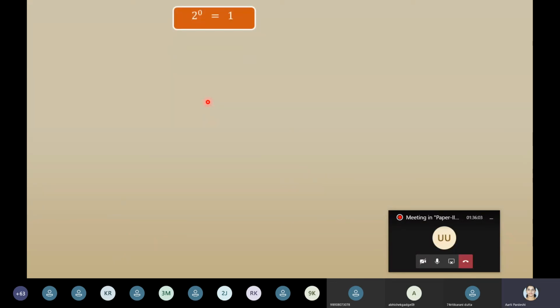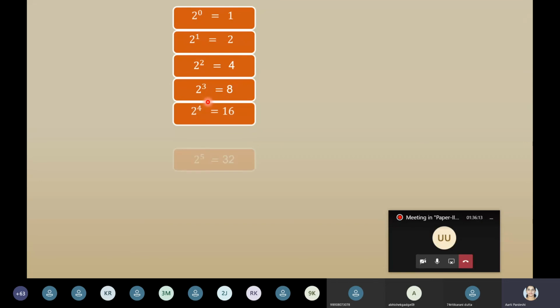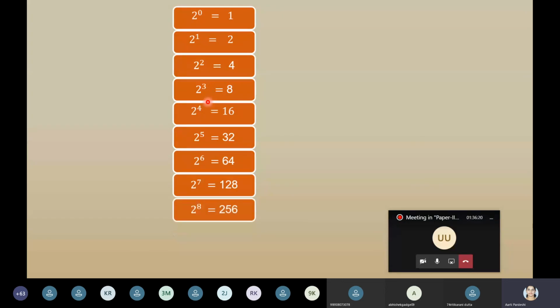So 2 raised to 0 is 1, 2 raised to 1 is 2, 2 raised to 2 is 4, 2 raised to 3 is 8, 2 raised to 4 is 16, 2 raised to 5 is 32, 2 raised to 6 is 64, 2 raised to 7 is 128, 2 raised to 8 is 256, 2 raised to 9 is 512, 2 raised to 10 is 1024. So when we say 1k, general people treat it like 1000, but if you are a computer science student, you should treat it like 1024. Don't miss those 24.